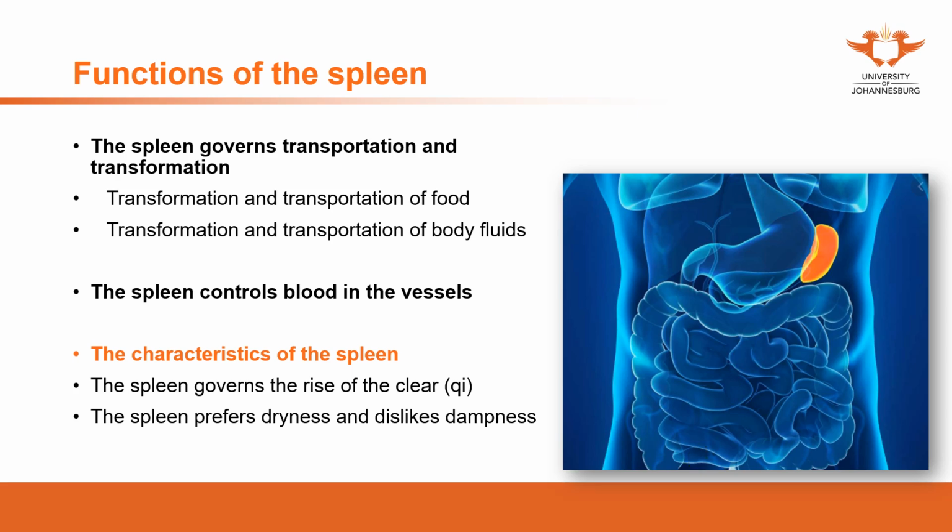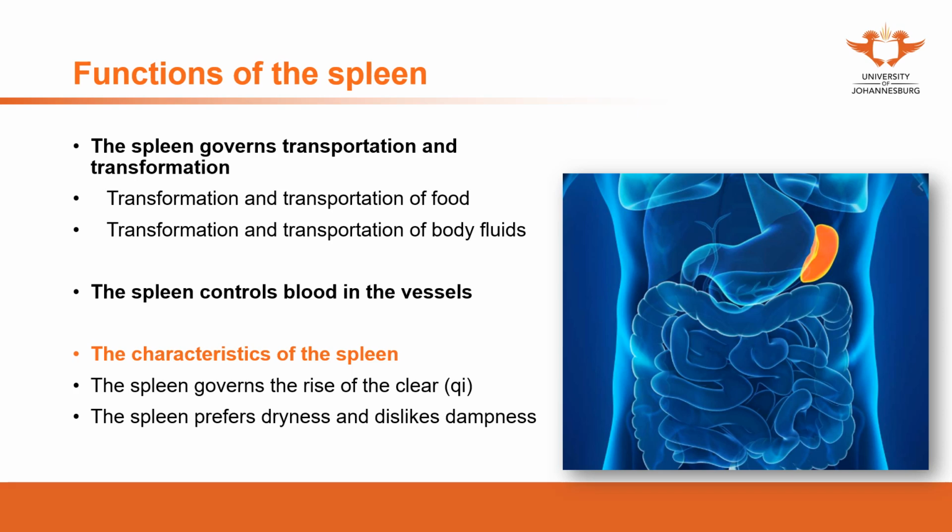And in this kind of treatments, what we can do, we also can use the treatments to improve the spleen function, to tonify the spleen. That's the treatments for this situation. The second characteristic of spleen is that the spleen prefers dryness and dislikes dampness. This is the preference of the spleen, and this preference also can reflect in our clinical practice and our treatments.